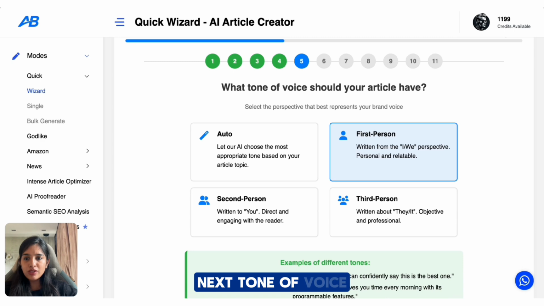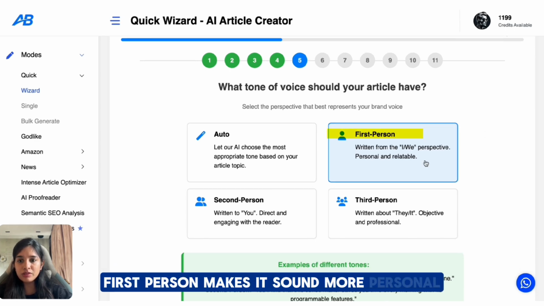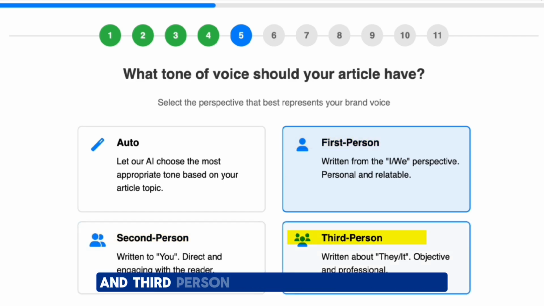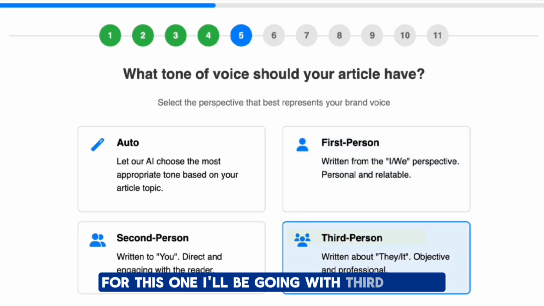Next, tone of voice. Now here you set how the article is written. First person makes it sound more like a personal experience blog. Second person speaks directly to the reader, and third person keeps the blog more neutral, like a magazine article. For this one, I'll be going with third person.